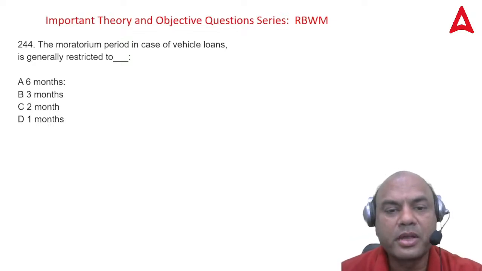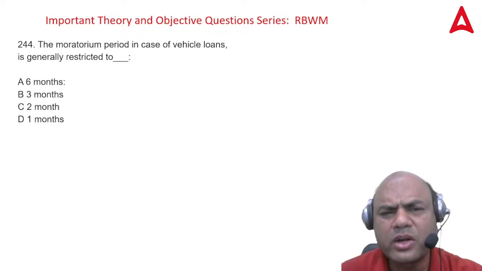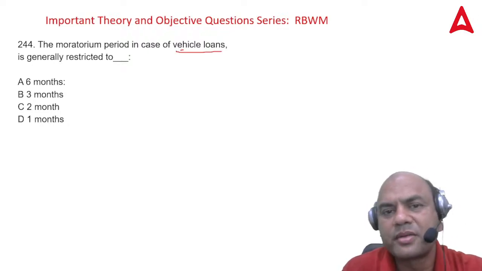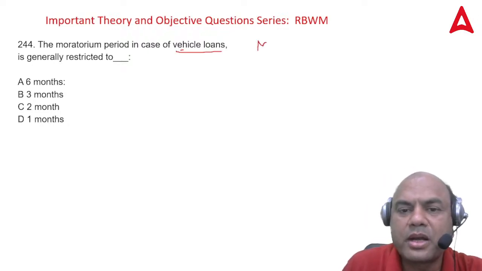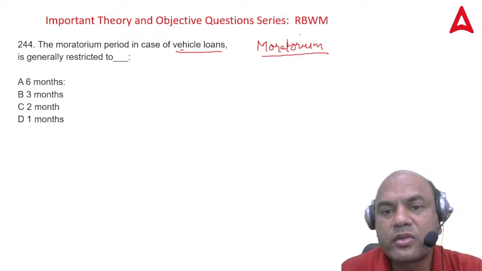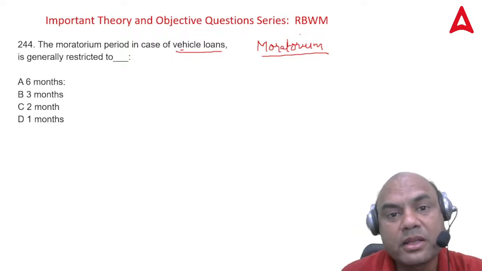The moratorium period in vehicle loans is generally restricted to what? What is moratorium period? Moratorium generally is there in your housing loan, isn't it? Housing loan, education loan also. What is moratorium? It is a period in which the customer does not pay the EMI.